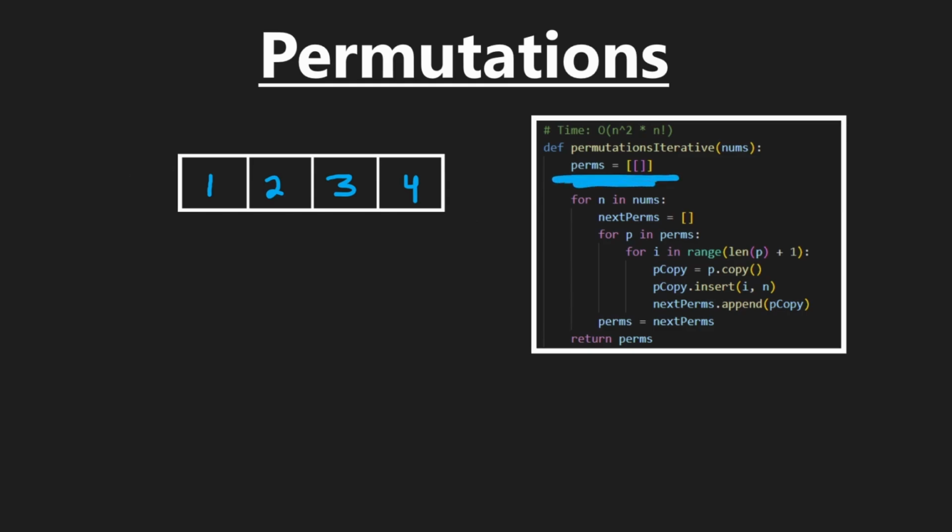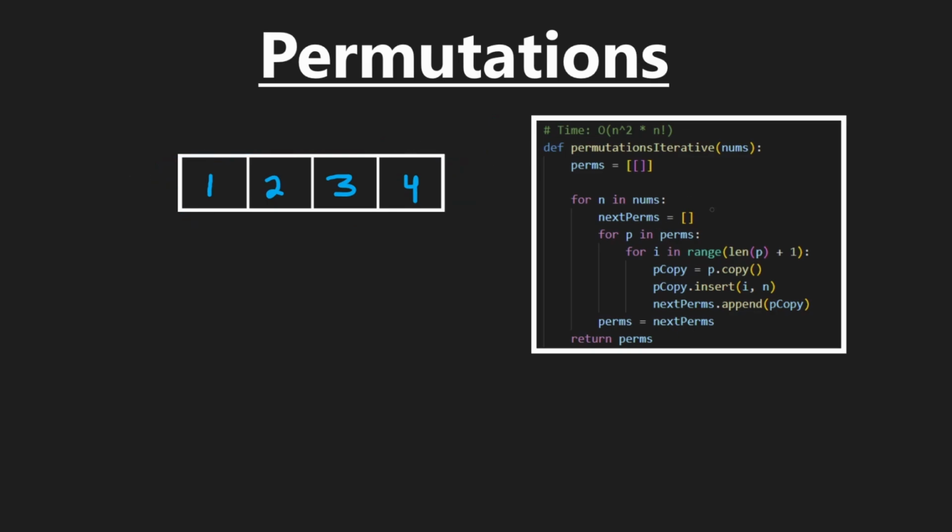So you can see we're starting with an initial empty list of permutations. Technically, we just have the empty permutation. That's not really a valid permutation in this context, but it's going to help us build our result. So we're going to go through every single number in nums. First, we're going to build all permutations with just the first value, just because it's more simple. I mean, we could iterate through this in reverse order just to be consistent with the recursive solution, but there's no need to do that. We can also start at the beginning, do all permutations with the first value, then build all permutations with these two, then with these three, and then finally with all four values, and that's going to be our result.